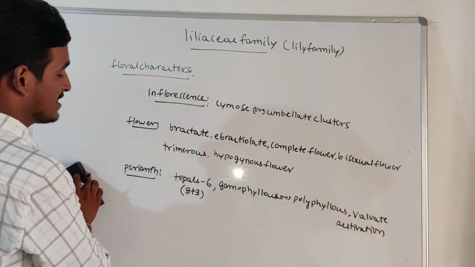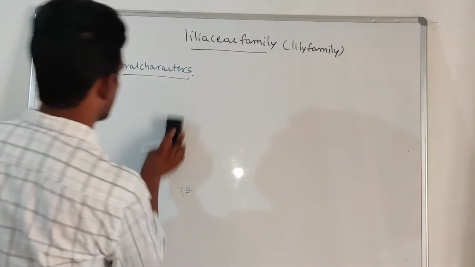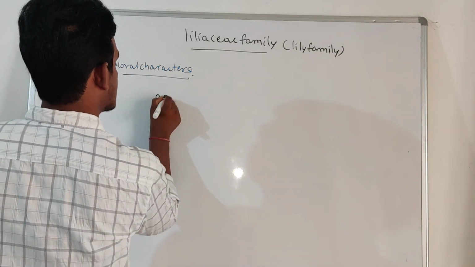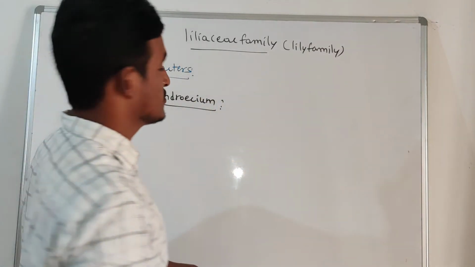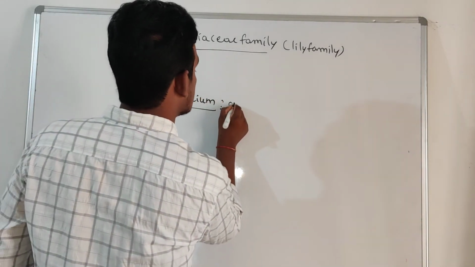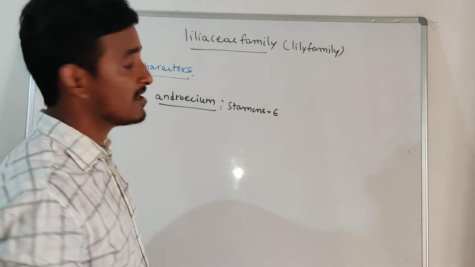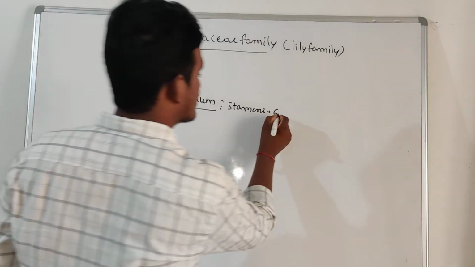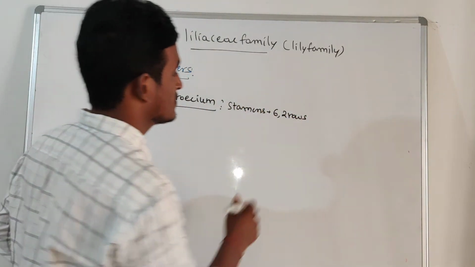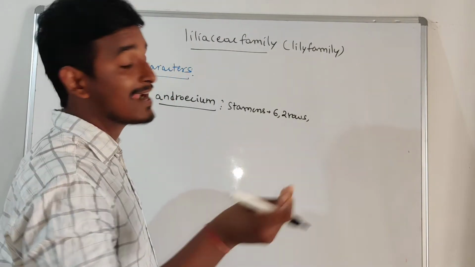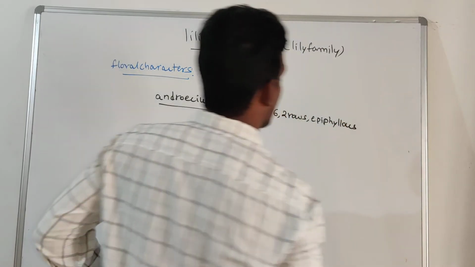After perianth, the remaining floral part is androecium. So what about androecium? Group of stamens we call as androecium. Here the stamens are 6 in number, total number of stamens are 6. But the 6 stamens are arranged in 2 rows. So here the stamens are attached to what? A perianth. That condition we call as epiphyllous.